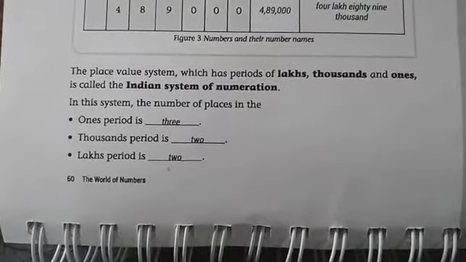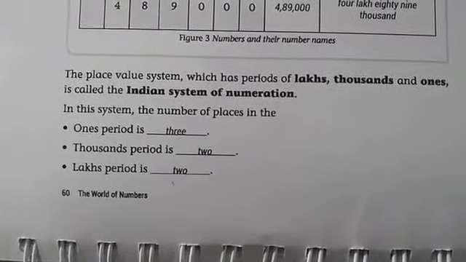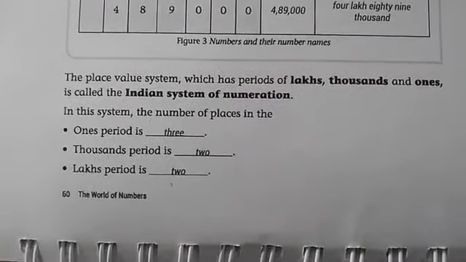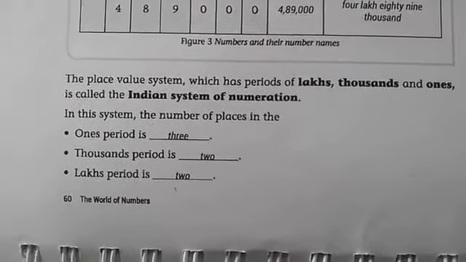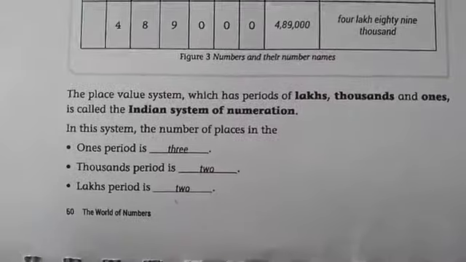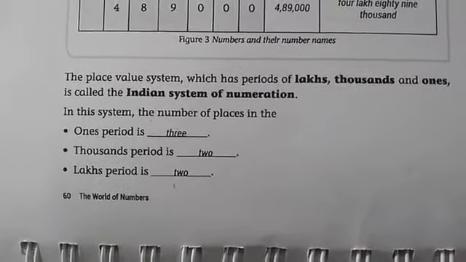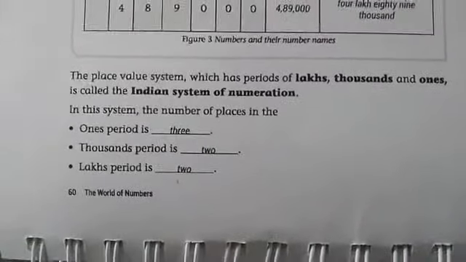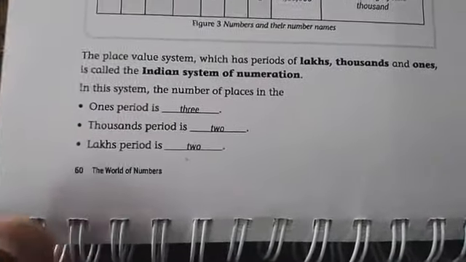In this system, the number of places in the ones period, how many are there? 3 places: ones, tens, hundreds. Thousands period: thousands, 10,000s. So 2. Lakhs period: lakhs, 10 lakhs. How many? 2. So this is next. I hope it's very clear. Next.